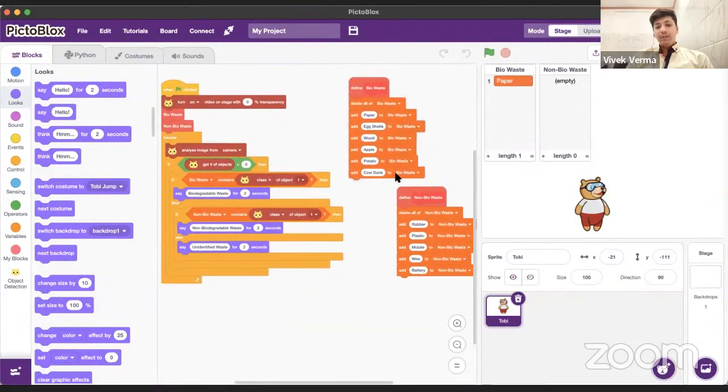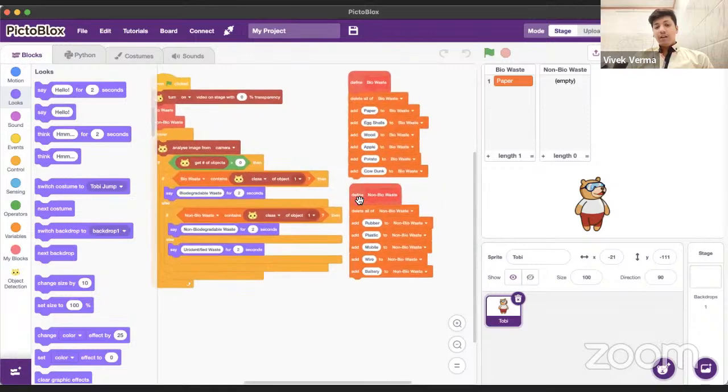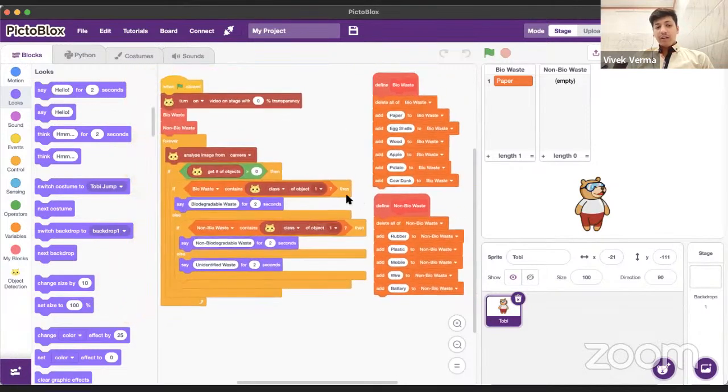It's very easy. What we are doing is just defining the list items, adding them into a function, and calling those functions. Then we are analyzing the image. If the number of objects is more than 0, that means we have to identify that waste into 3 categories. It can be bio waste, non-bio waste, or unidentified waste.